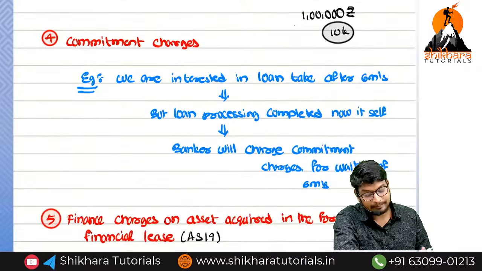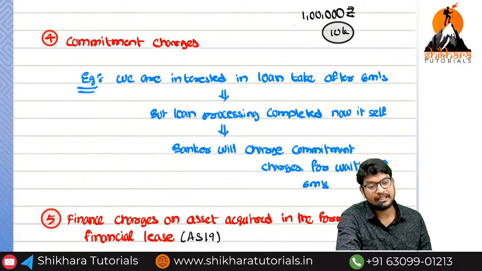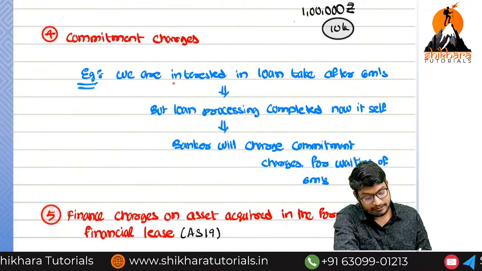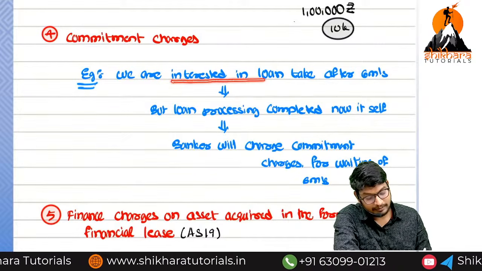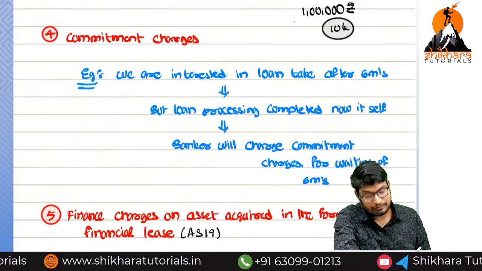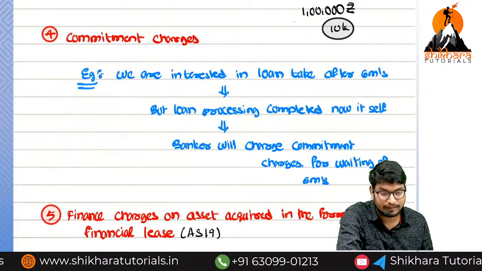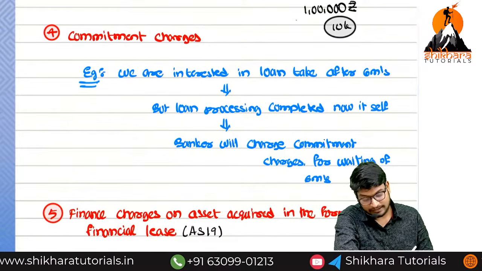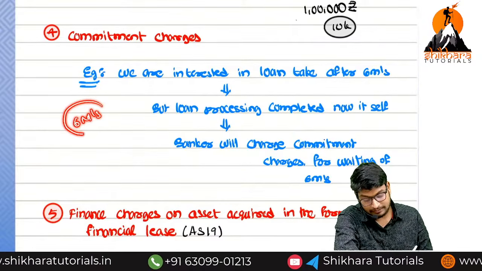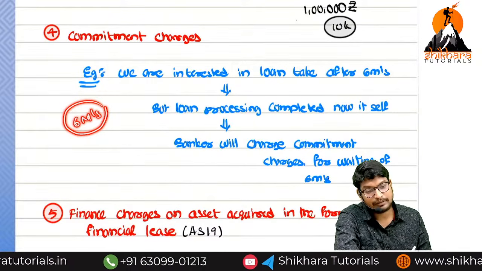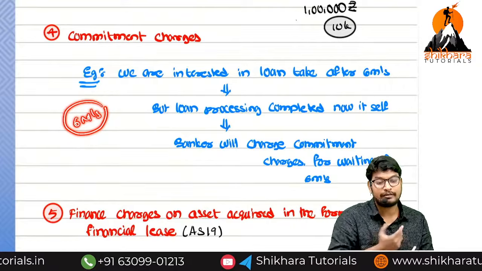Next one, commitment charges. What is the meaning of commitment charges, sir? For example, we are interested in taking a loan after 6 months. We are going to construct a house property, but not now. After 6 months, we plan to construct the house, but now we go to the bank and take the loan.